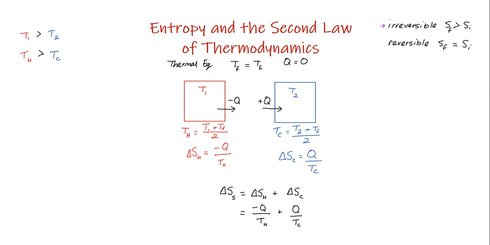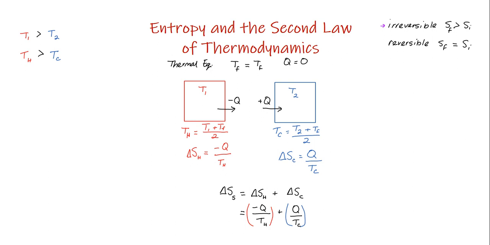So at this point, what we can see is that if we're dividing the same value Q by a smaller number here, the entropy change of this cold object is always going to be bigger than the entropy change of the hot object. And that is going to imply that delta S for the system will always have to be a larger number. And I'm going to show that with some example calculations here in a minute.